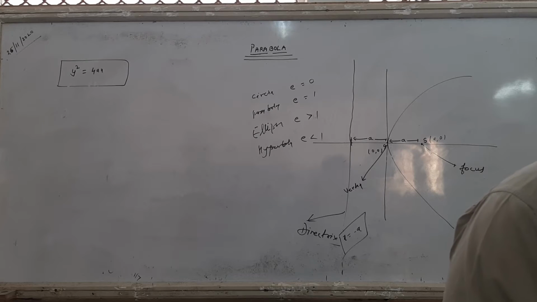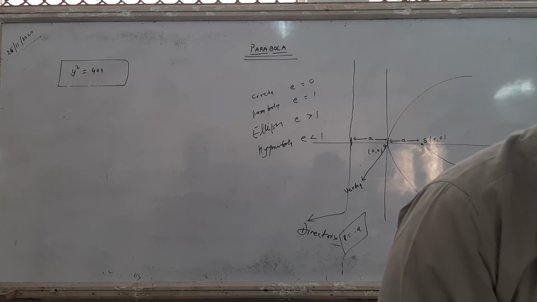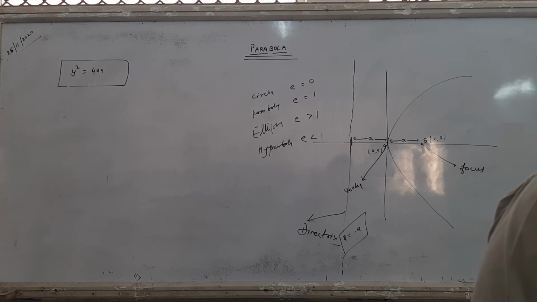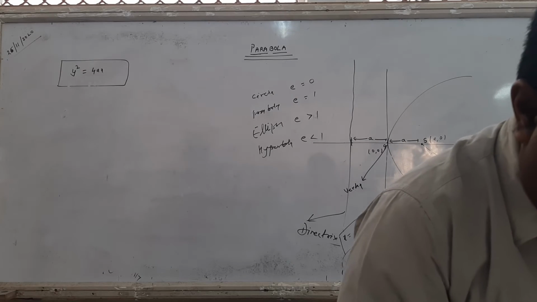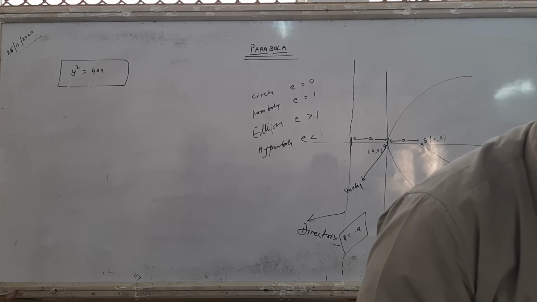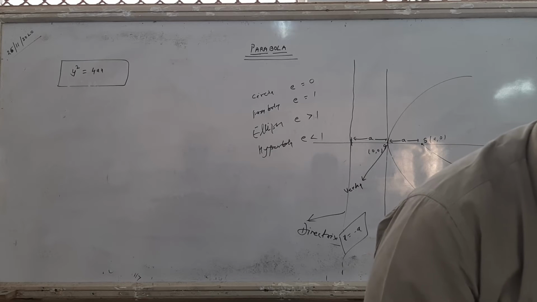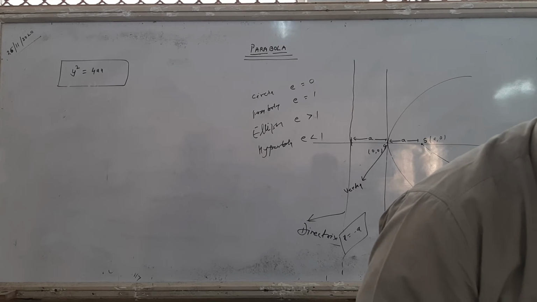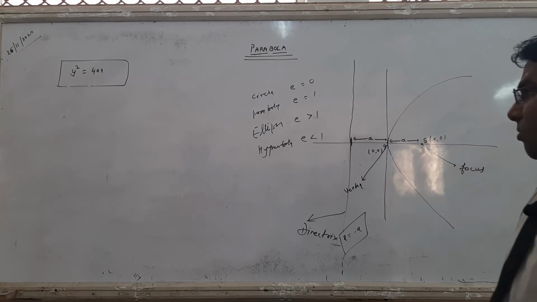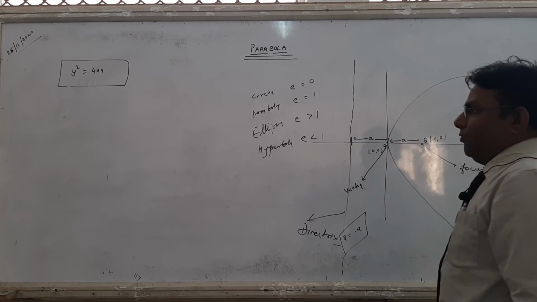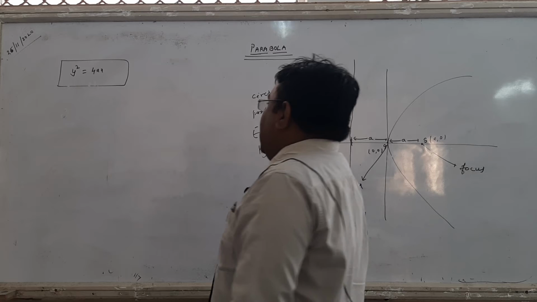So now look here, first thing, the definition of the parabola according to eccentricity.